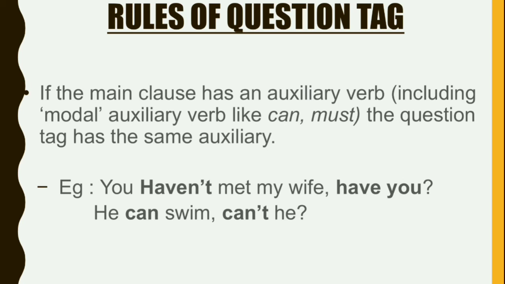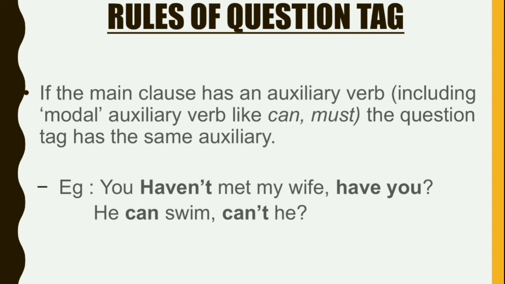For example, Mary said. What did Mary say? Mary said, it is joined by another conjunction. Mary said that she was tired. There, this main clause, Mary said. So this is made a clause. I hope you understand what I say. Whatever doubt you have, please let me know in this class itself, in the Google Classroom itself. So the question tag always takes the same auxiliary as in the main clause.